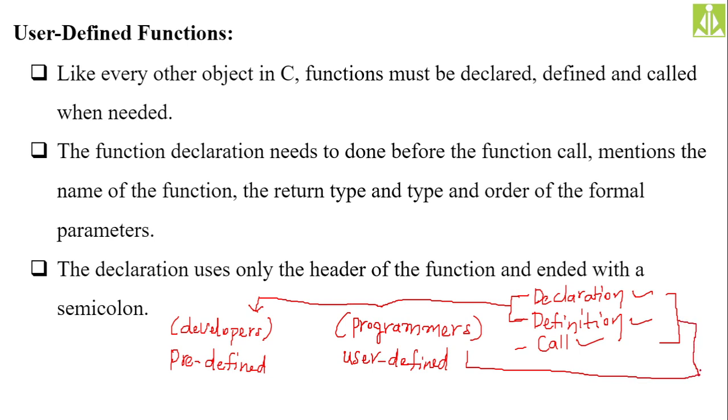Remember this one. For a function to be used in our C language program, we have to do function declaration, function definition, and function call. Three things we have to do.